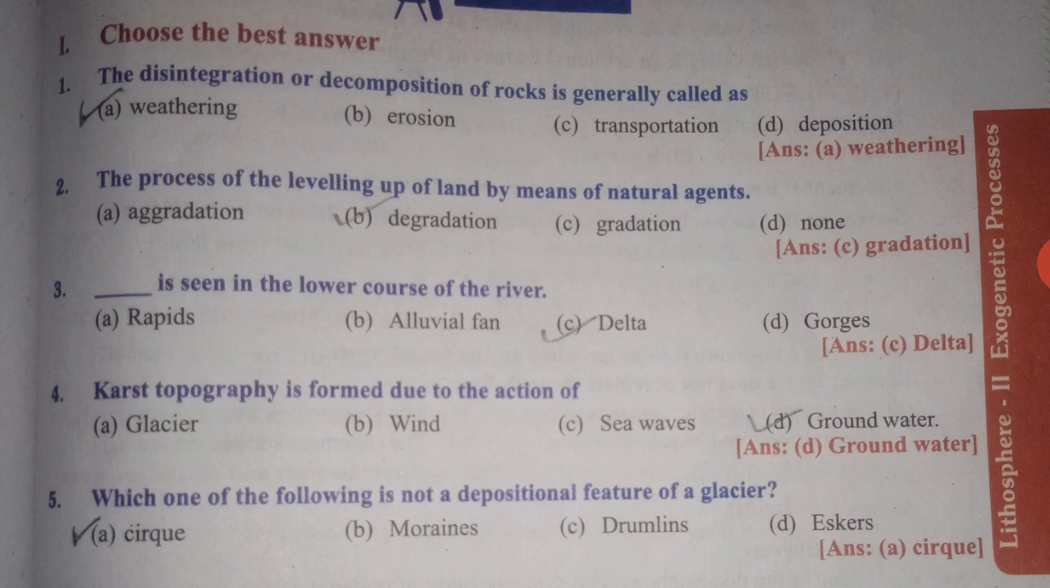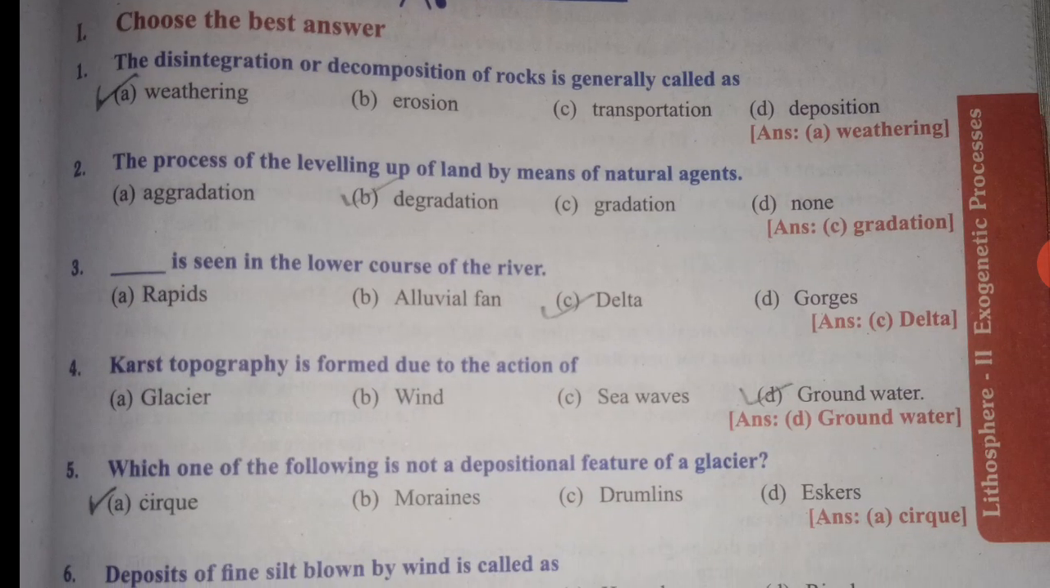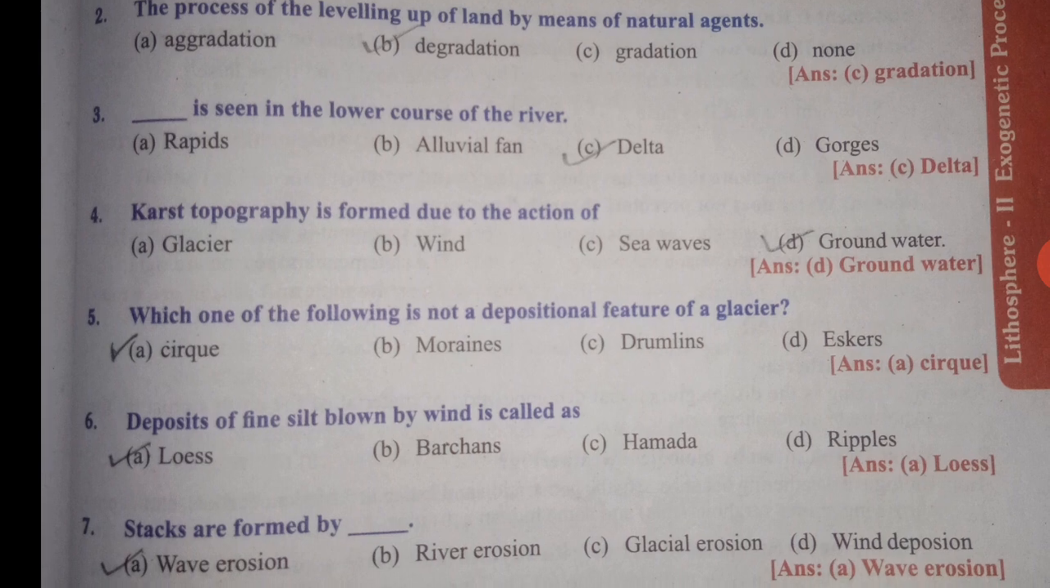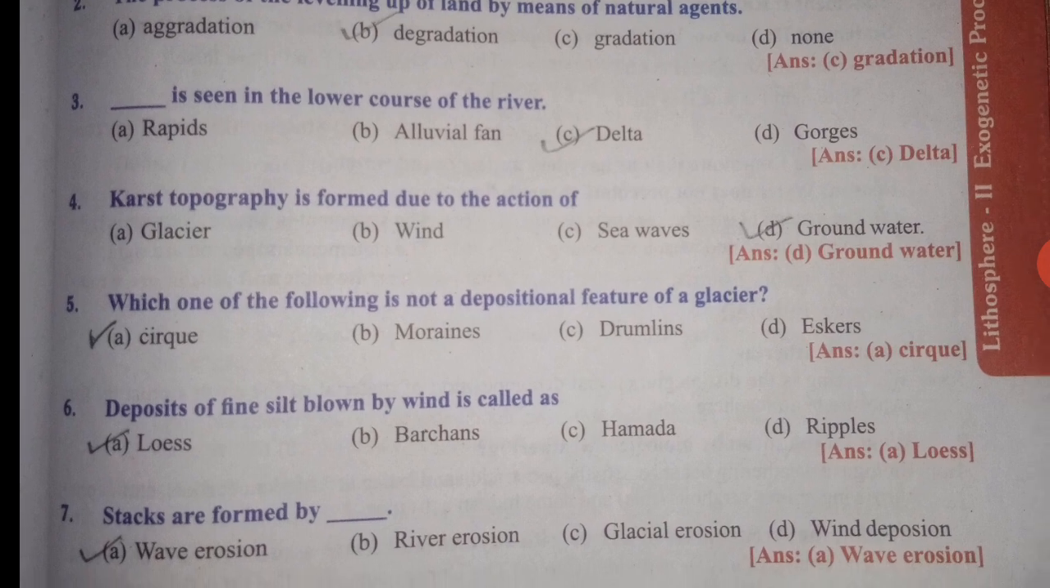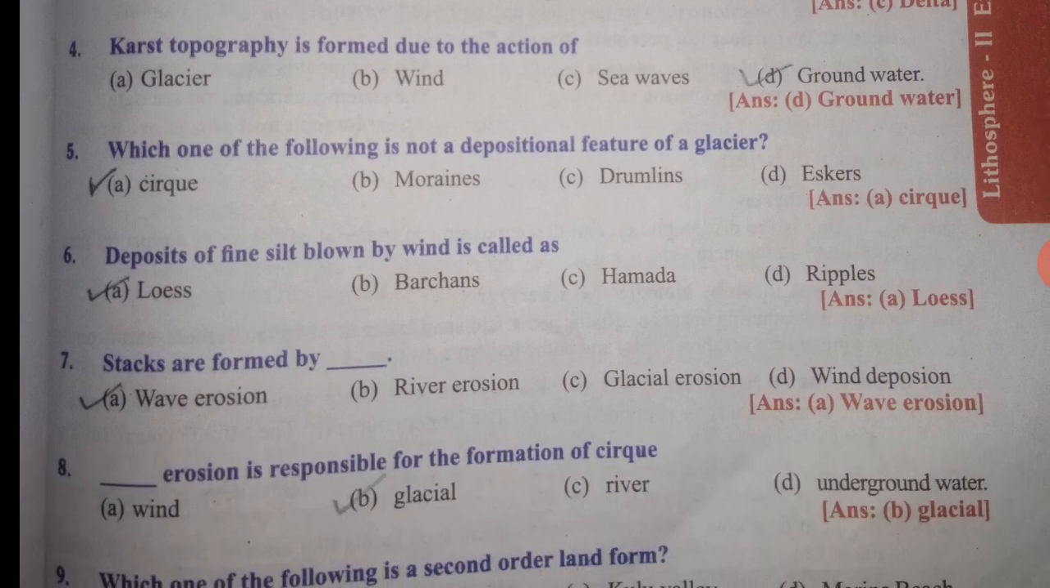Fourth one, karst topography is formed due to the action of groundwater. Fifth one, which one of the following is not a depositional feature of a glacier? Cirque. And sixth one, deposits of fine silt blown by wind is called as loess. And seventh, stacks are formed by wave erosion.